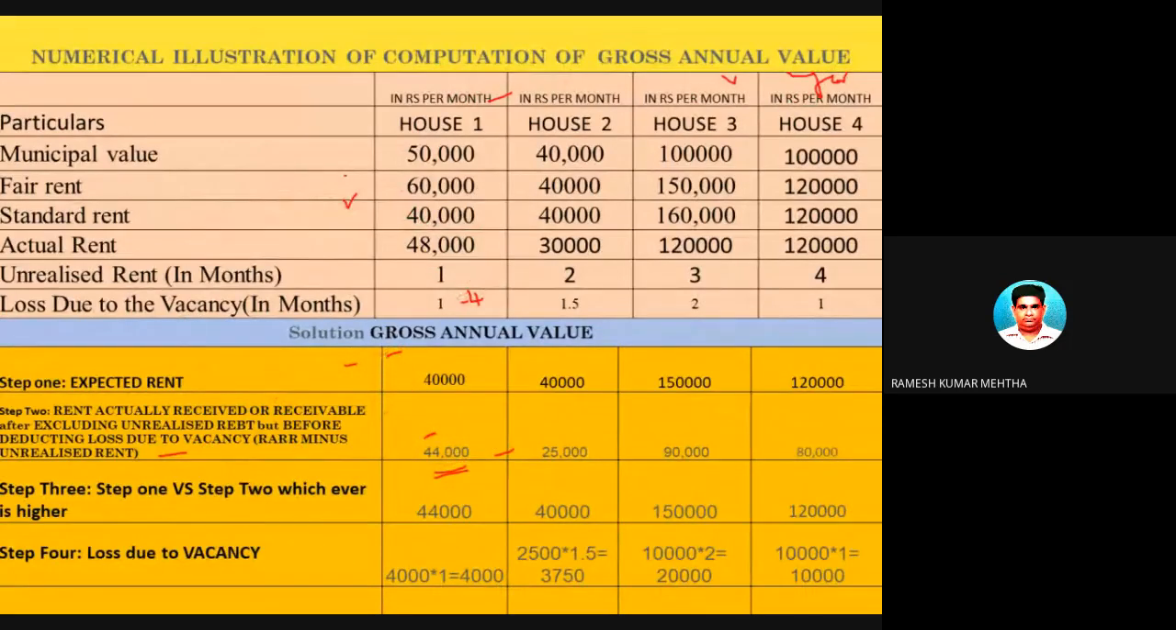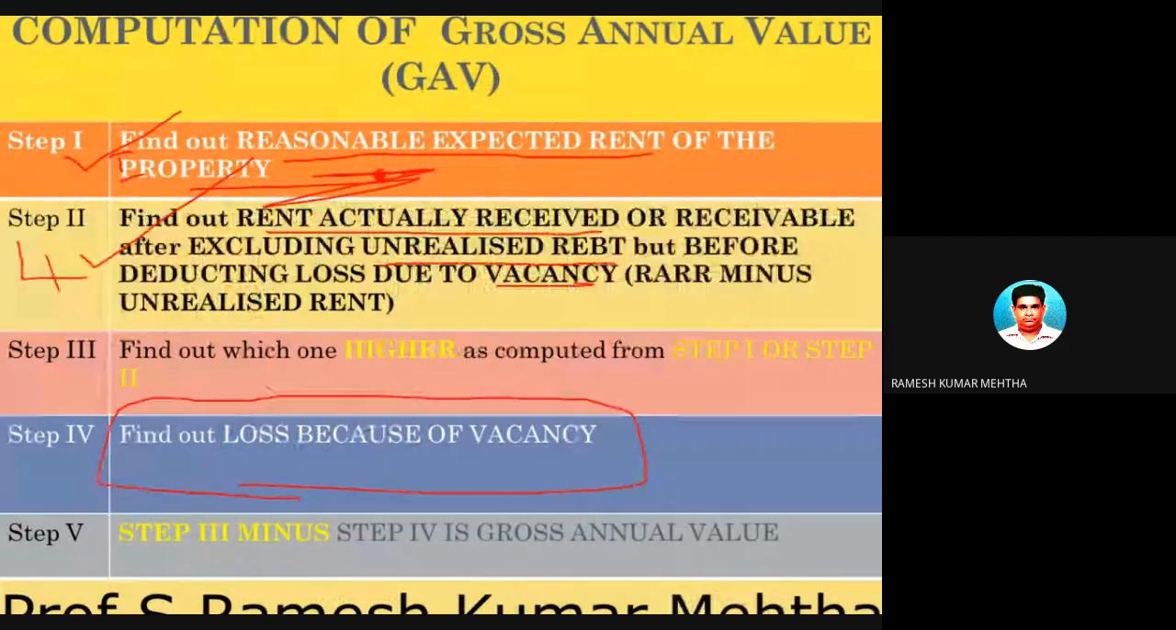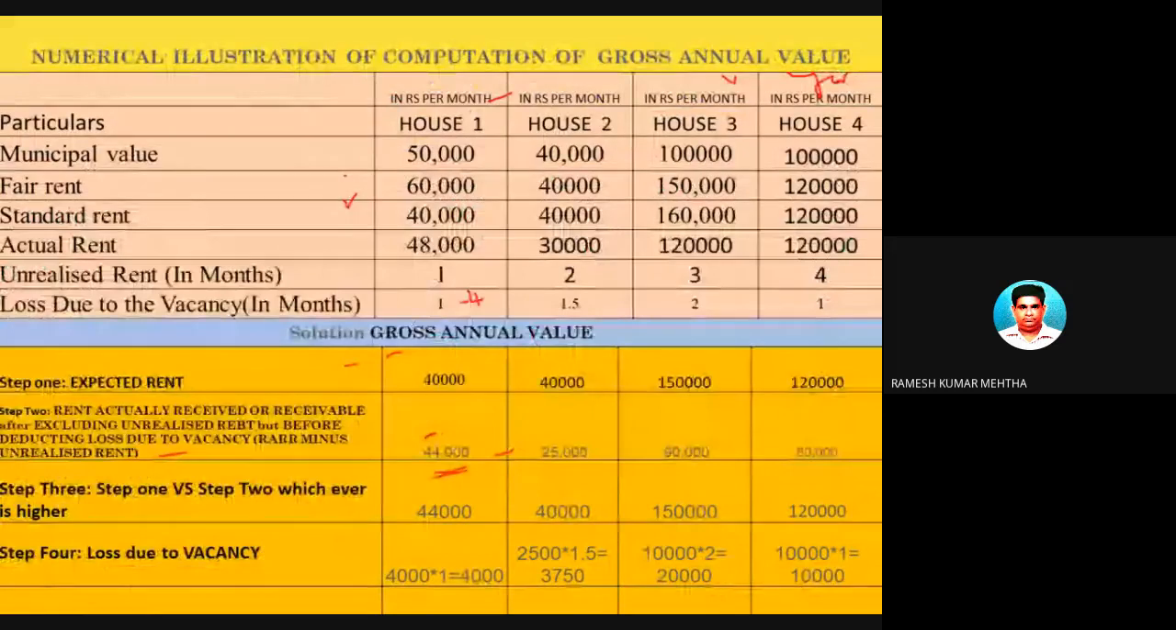Now the third step. The third step, as I already told you, or you can see the PPT, is to compare step 1 and step 2, and whichever is the highest. Step 1 is 40,000 rupees, step 2 is 44,000 rupees. Whichever is highest among these two is 44,000 rupees. So you got step number 3 also. Hope you have understood up to this stage.